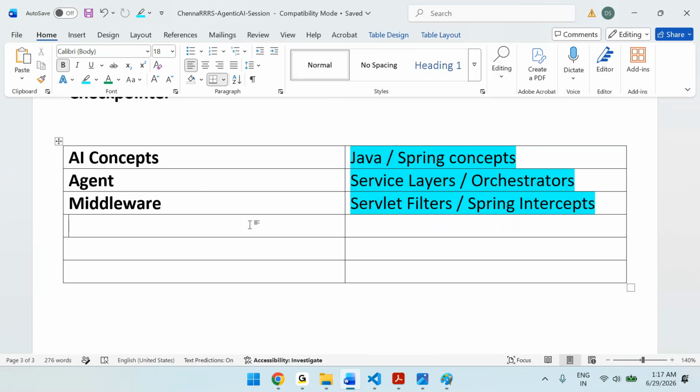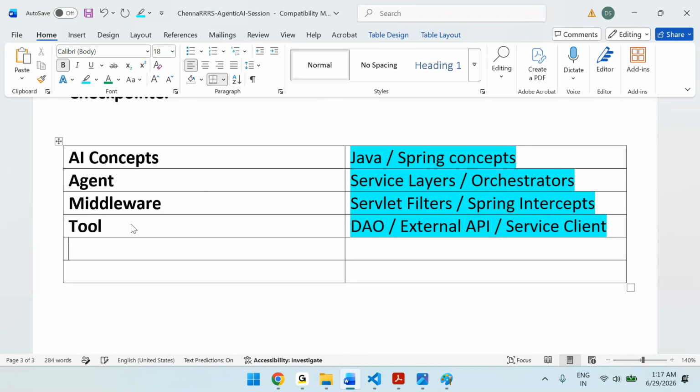Those are like agents. Then on the AI side, we learned tools. Tools are nothing but functions. In case of Java, it's like a DAO, an external API, a service client. That's it. Then we understood memory. If you are a Java or Spring person, you can visualize memory as a session context or cache or conversation context.